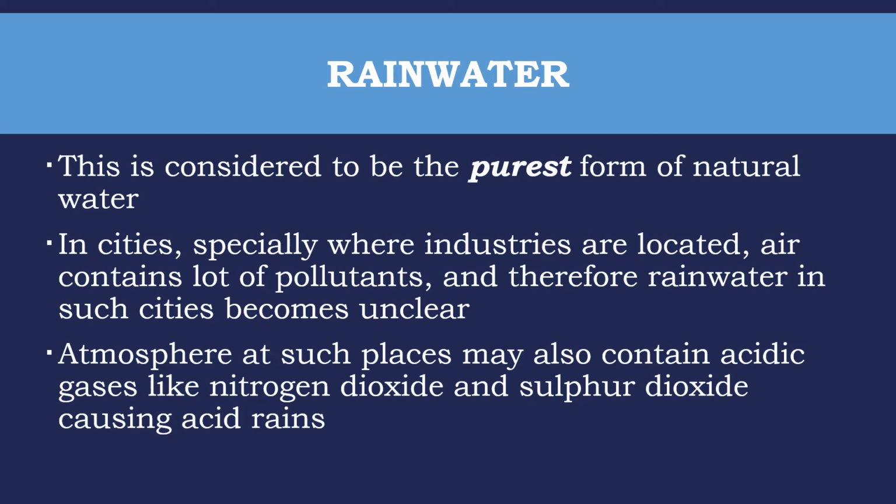Rainwater is considered to be the purest form of natural water. In cities, especially where industries are located, air contains a lot of pollutants, and therefore rainwater in such cities becomes unclean. Atmosphere at such places may also contain acidic gases like nitrogen dioxide and sulfur dioxide, causing acid rains.